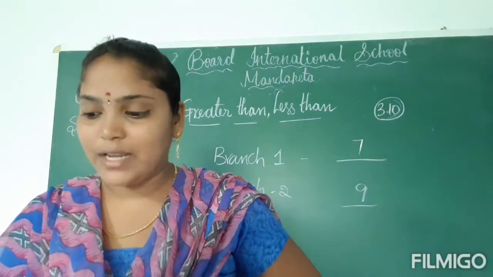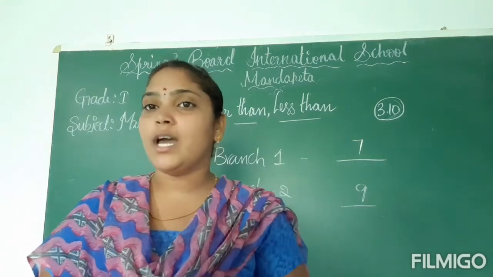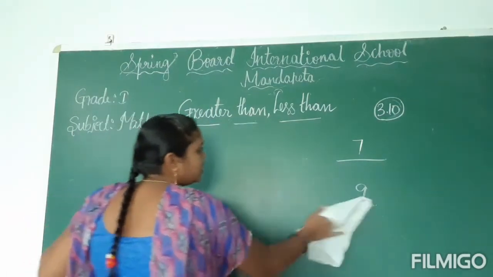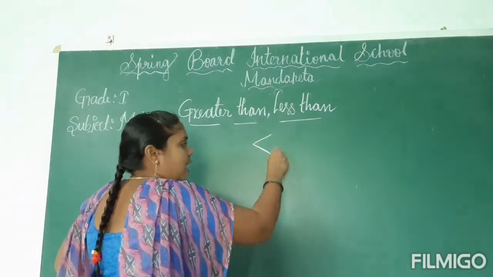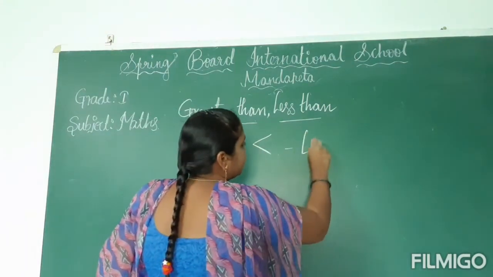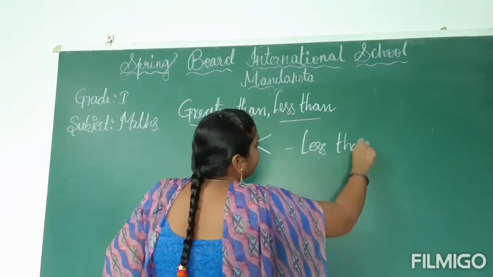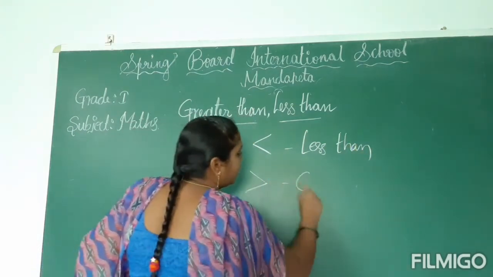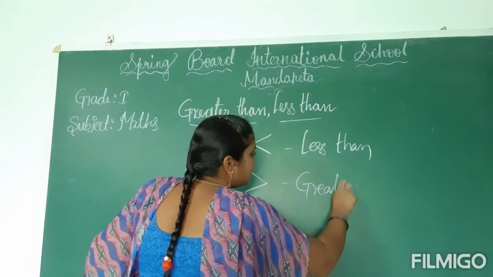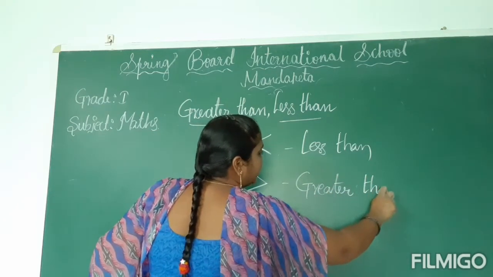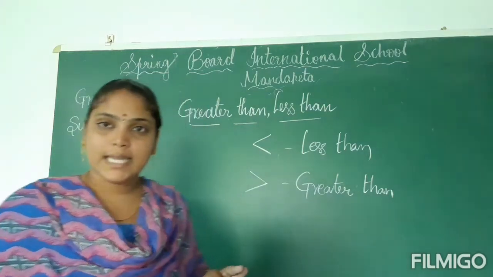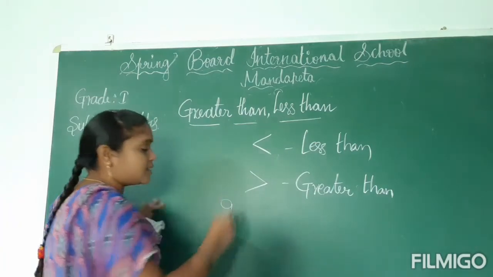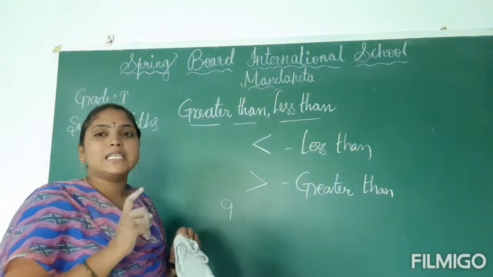So when we compare numbers, we use two symbols. Listen carefully, everyone. This is less than, and this is greater than. Here the second branch has 9 leaves, and the first one has 7 leaves.